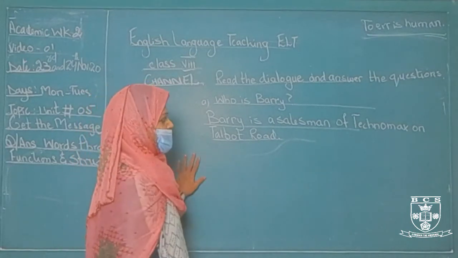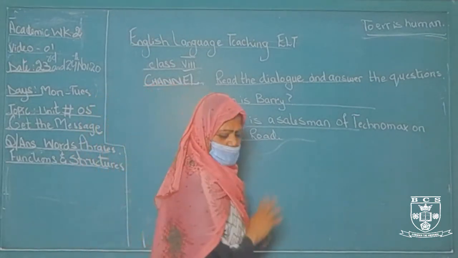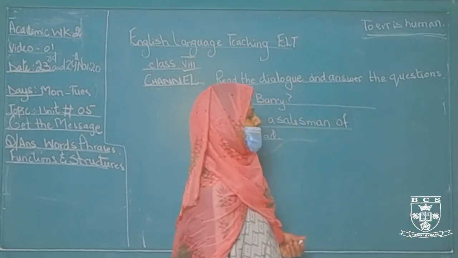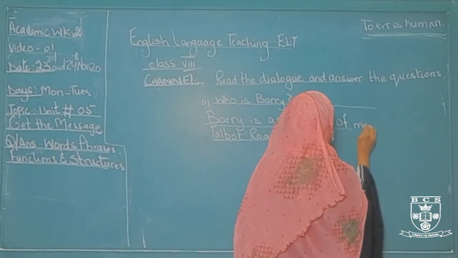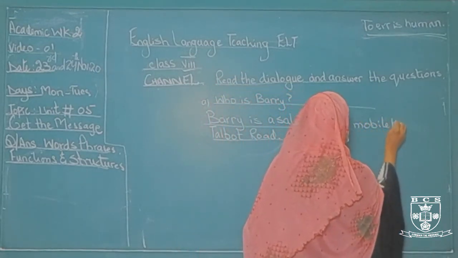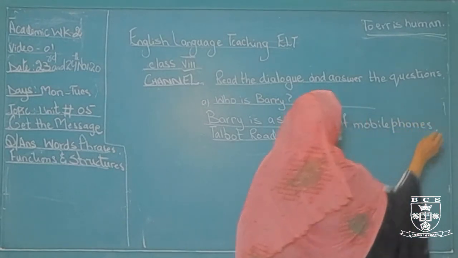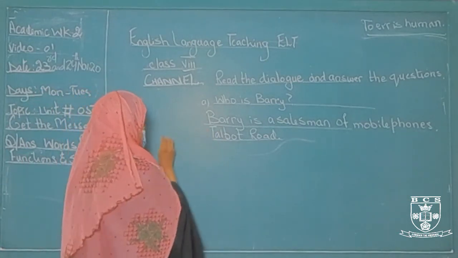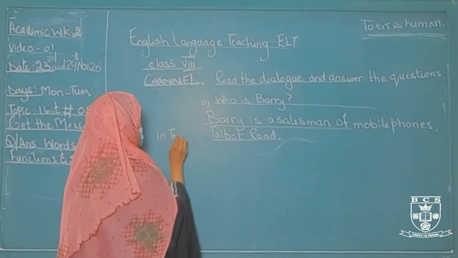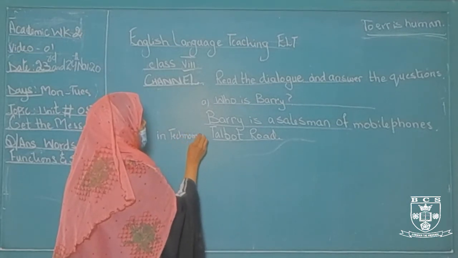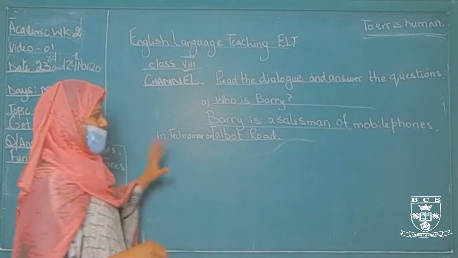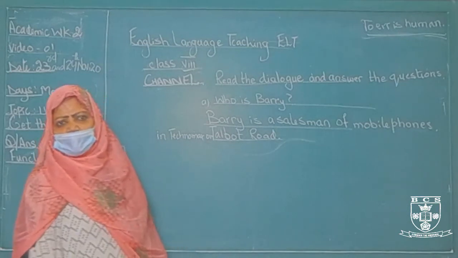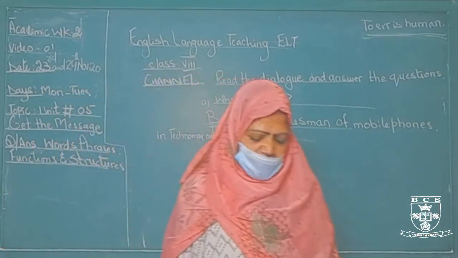Yes, he is a salesman of mobile phones in Technomax on Talbot Road. Barry is a salesman of mobile phones in Technomax on Talbot Road. Did you get the answer? I'm sure you have got the answer.